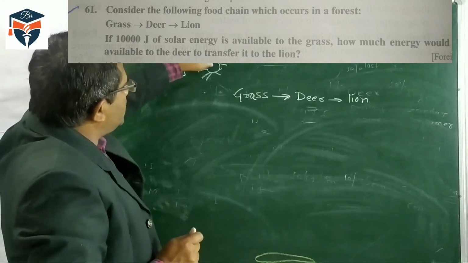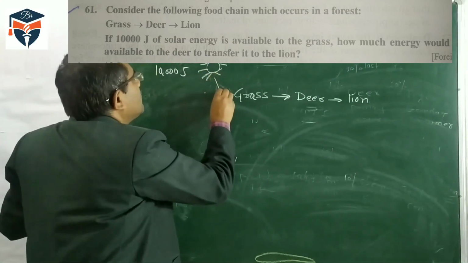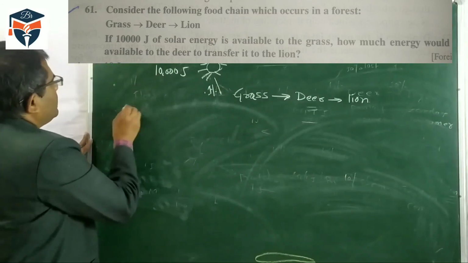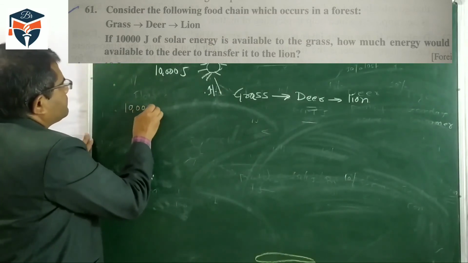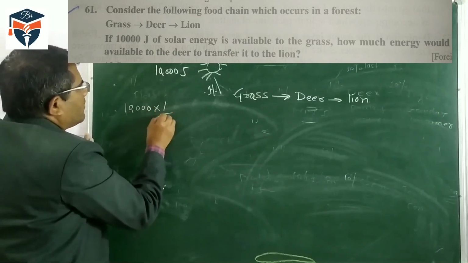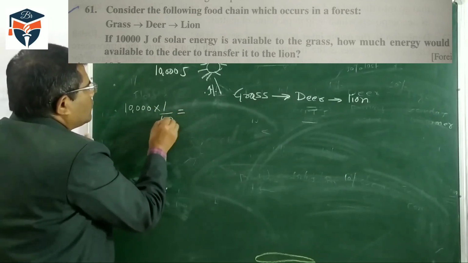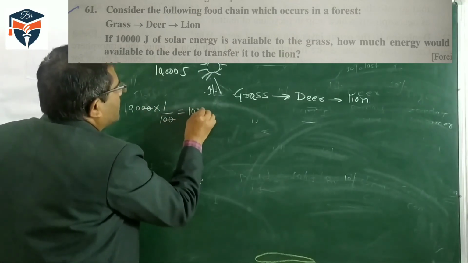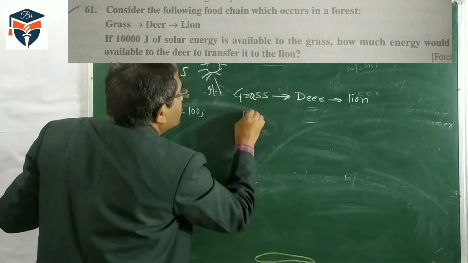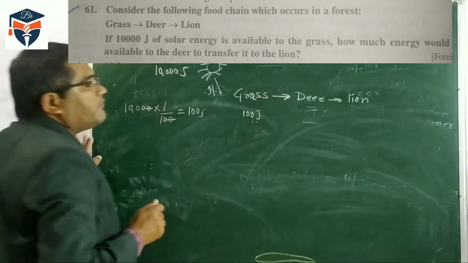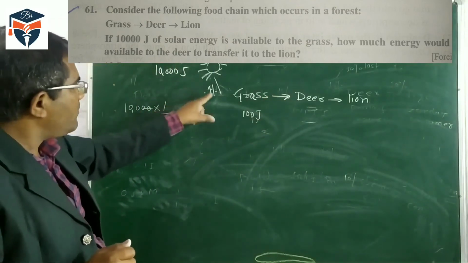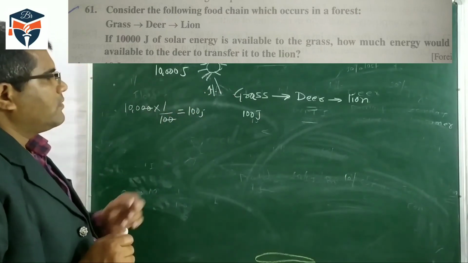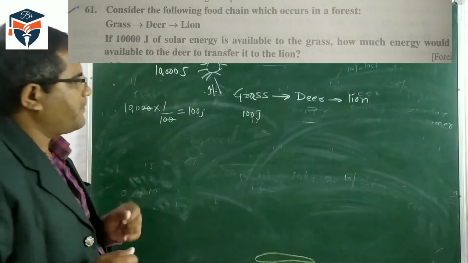So students, as I told you, from the sun the plant takes 1% of the energy. So what will be 1% of this? This is 10,000 and 1% is 1 upon 100. The two zeros cancel, so we get 100 joule. So grass will fix only 100 joule of energy, because 1% of energy is fixed.